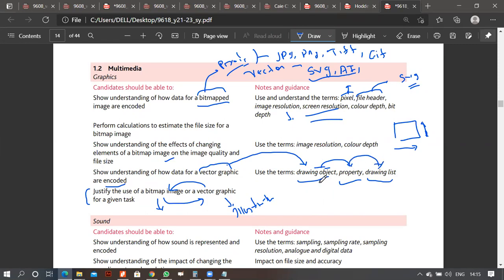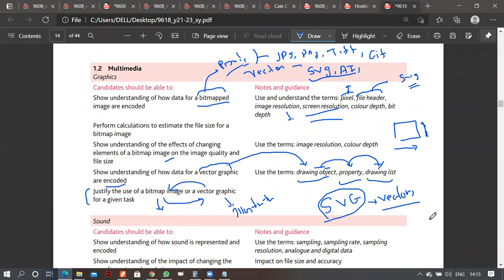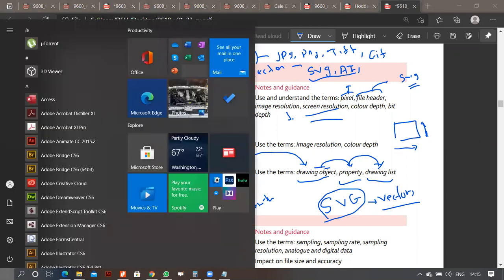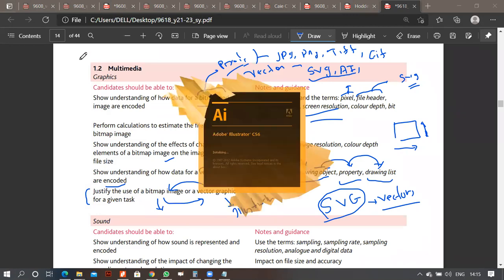Now, what is a drawing list? Your SVG file format, which is one of the most common generic file formats for vector-based graphics, has its own internal properties that can be viewed in the browser. I will demonstrate that because it will be easy for you to get what I'm saying. For example, if you can see my screen, I'll open up Illustrator. Illustrator is vector-based.